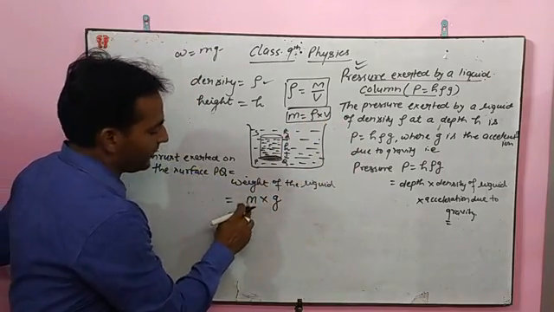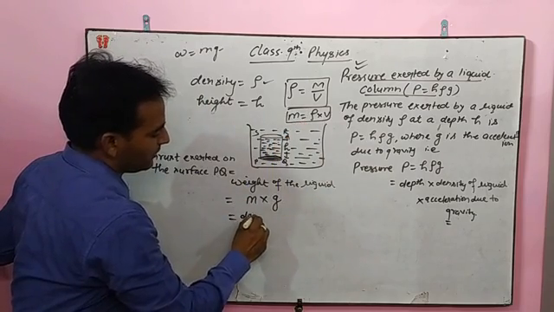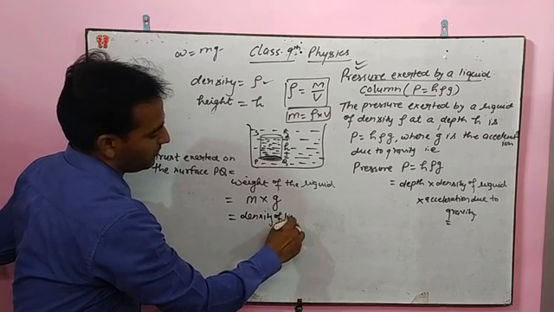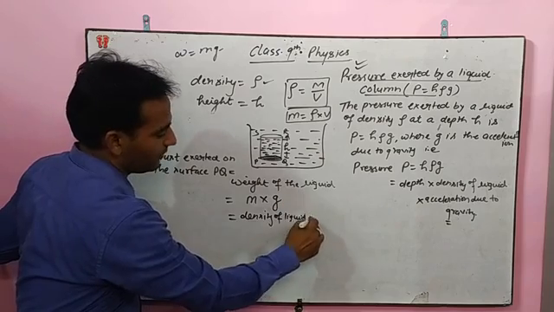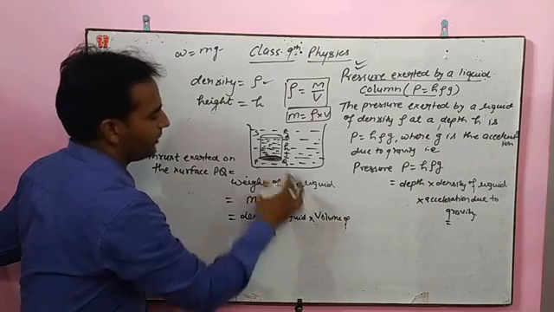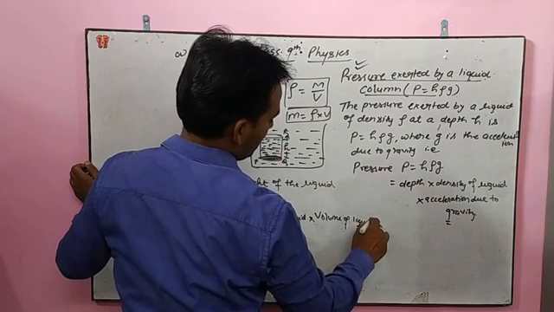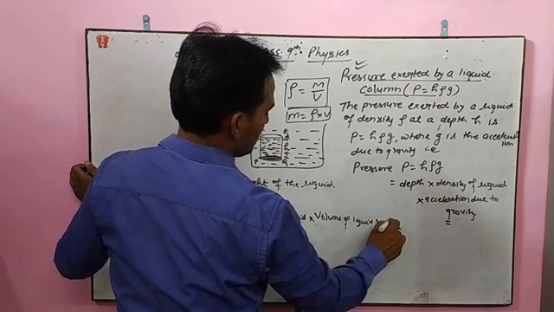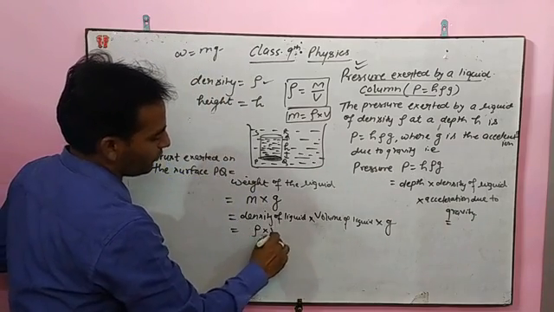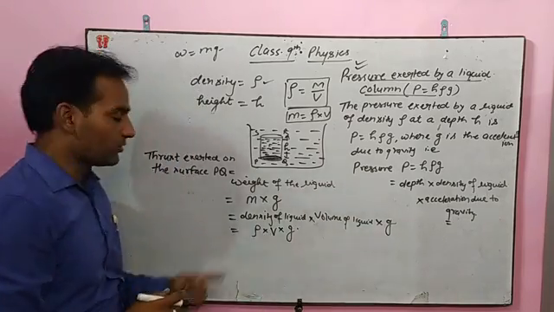In place of m, density into volume, density of the liquid or fluid, volume of the fluid, into g. Density I have told you is rho, volume V, into g. This is the thrust.